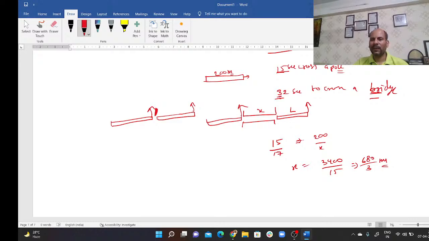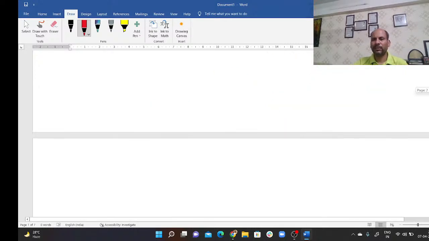What I have done is, initially it was taking 15 seconds to cross its own length and 32 seconds to cross a bridge. It means own length plus length of the bridge. So its own length it covers in 15 seconds, so it must have taken 17 seconds to cross the bridge. So the length of the bridge is 680 upon 3 meters. I hope it is clear to you.